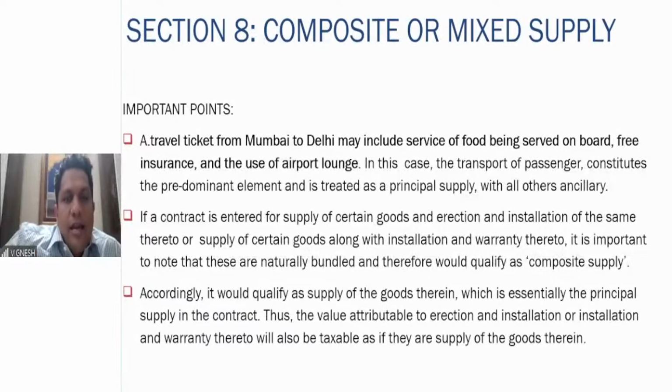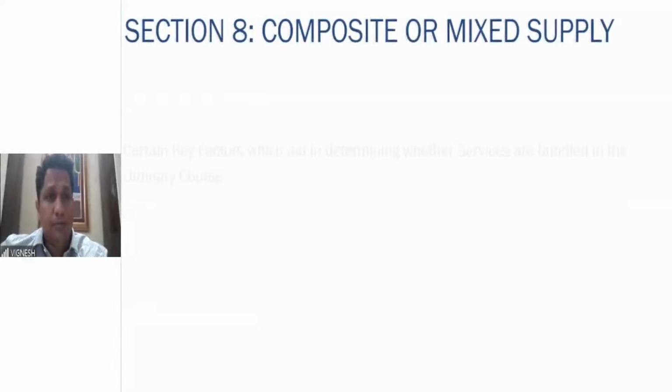Again, further examples. If a contract is entered into for supply of certain goods and erection and installation of the same is also done, they are naturally bundled, a composite supply. Example, you are purchasing an air conditioner. That fellow comes to your house and does the installation, and the invoice is given. Principal supply, sale of air conditioner. Auxiliary or incidental supply is installation service. So whichever is the principal supply, that has to be taken. Therefore, in this case, value attributable to erection and installation also will be taxable as if it is the supply of goods.